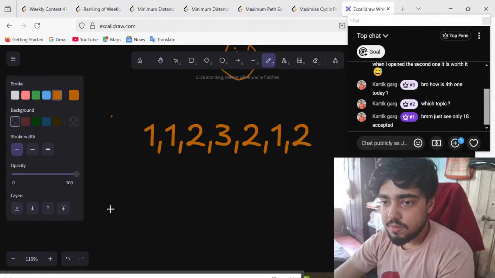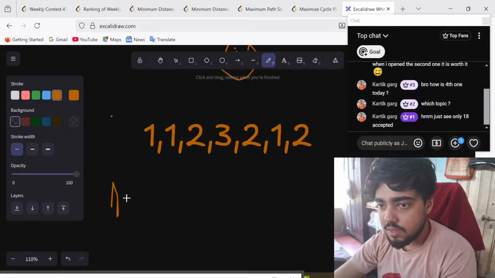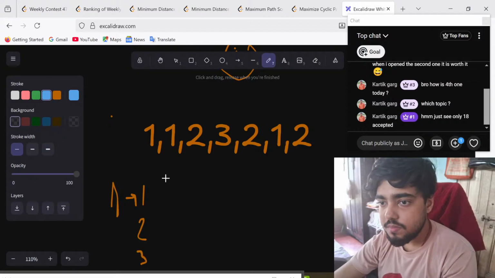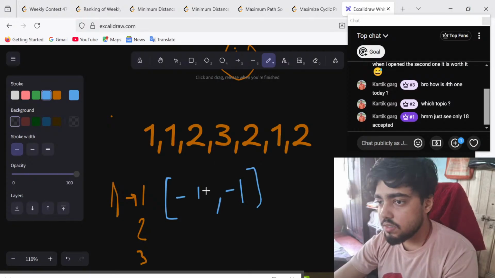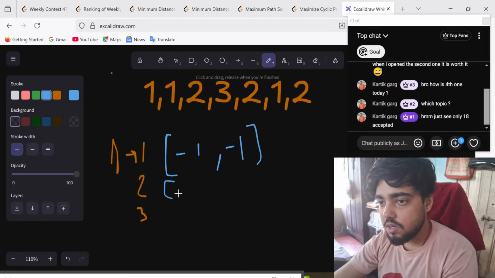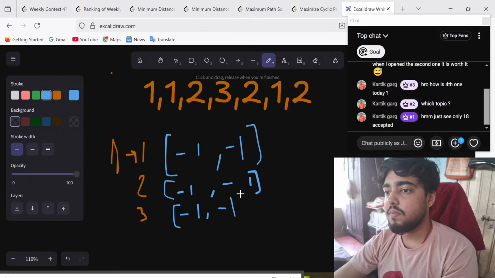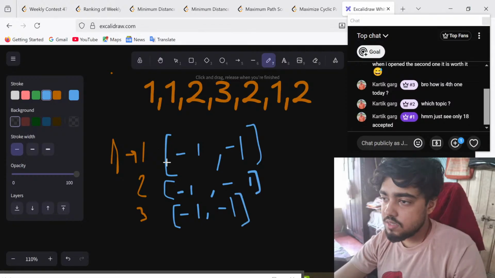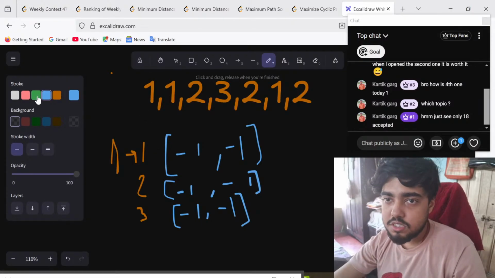There are three elements, okay? So frequency, one will be for 1, 2 and 3. 1 is minus 1 comma minus 1. This is the last occurrence and this is the second last occurrence. 2 is also minus 1 comma minus 1. 3 is also minus 1 comma minus 1. So let me also write the positions of them.